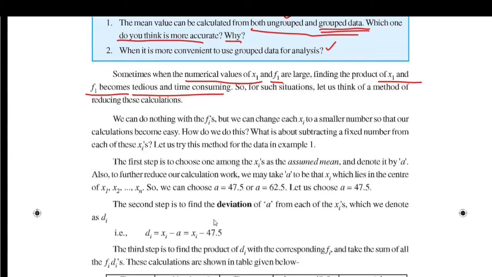In this deviation method or assumed mean method, we don't change these fi's, but we can change xi to a smaller number so that the calculations become easy. So how do we do this? We use an assumed mean. We take a fixed number and we subtract that fixed number from each of the xi's. That fixed value is assumed mean. We denote it by a.